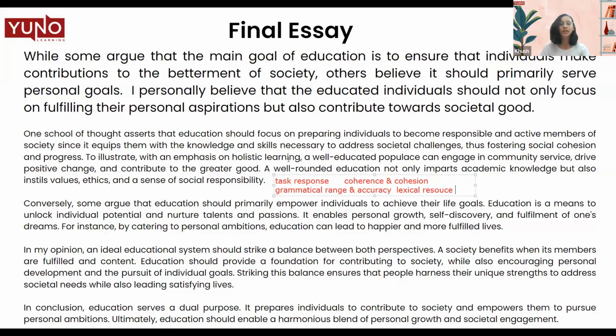Now, one thing that we will finally have a look over is the grammatical range, as I talked about. So when I mention grammatical range, that means different kinds of sentences to be used in your essay. The very first sentence of this particular essay is a complex sentence, using while. So when I say while, some argue that the main goal of education is to ensure that individuals make contributions to betterment of society.